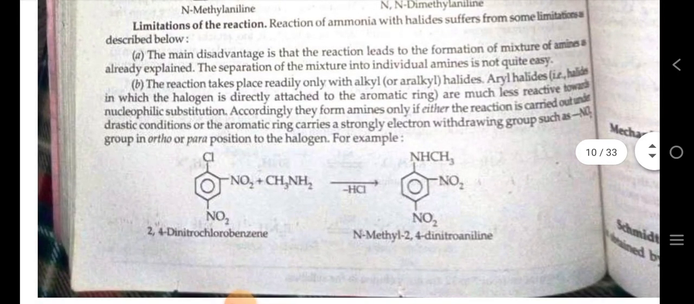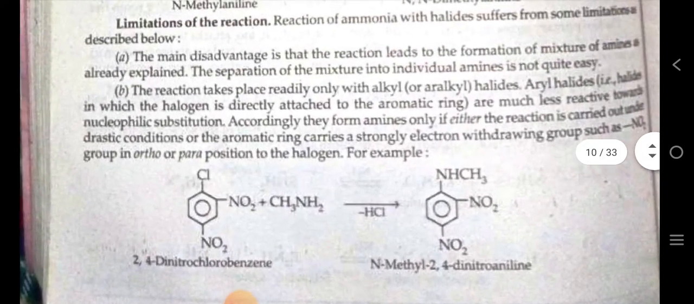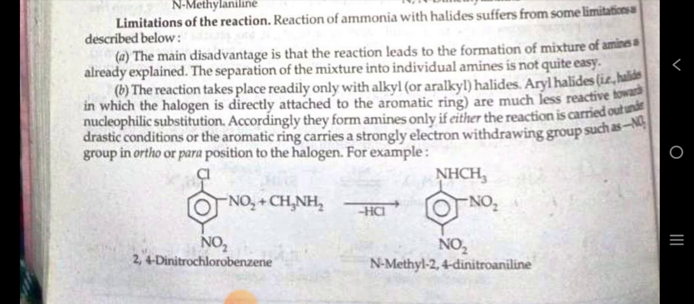Limitation of the reaction. Reaction of ammonia with halide suffers from some limitations as described below. The main disadvantage is that the reaction leads to the formation of a mixture of amines, as already explained. The separation of the mixture into individual amines is not quite easy.